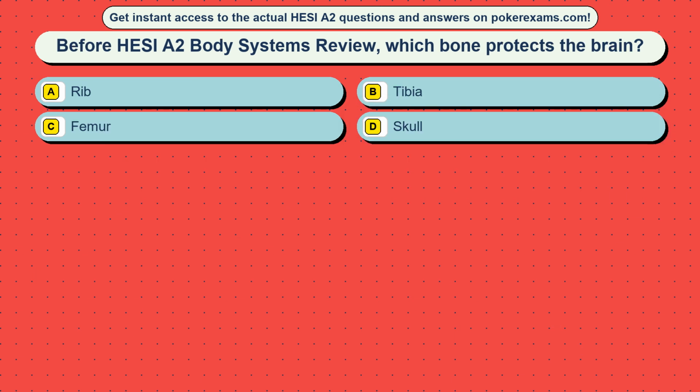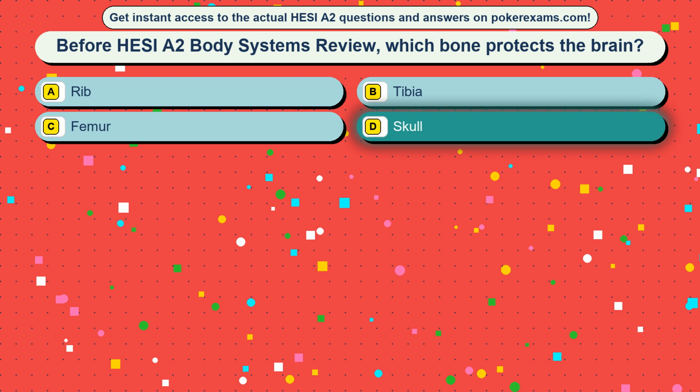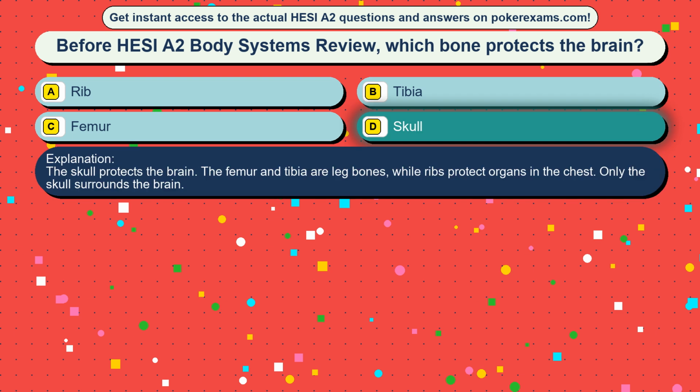Question 35. Before HESI A2 Body Systems review, which bone protects the brain? Option A, rib, option B, tibia, option C, femur, option D, skull. The correct answer is option D, skull. The skull protects the brain. The femur and tibia are leg bones, while ribs protect organs in the chest. Only the skull surrounds the brain.